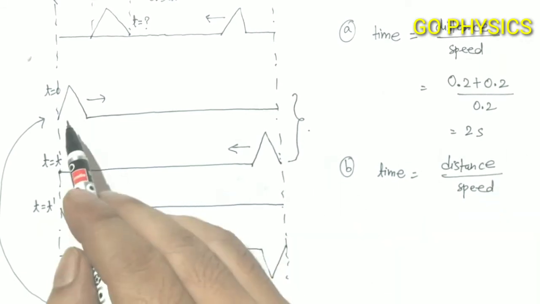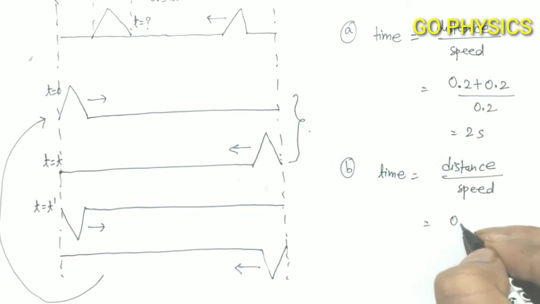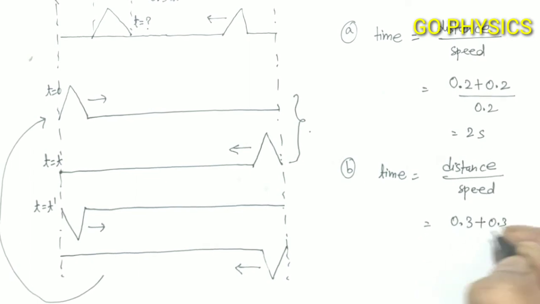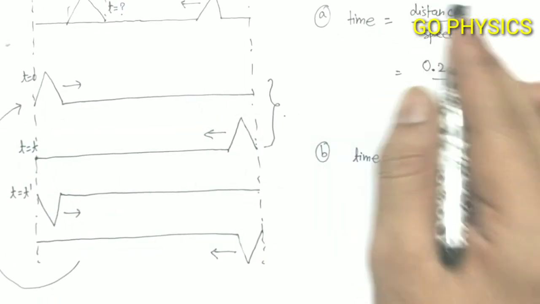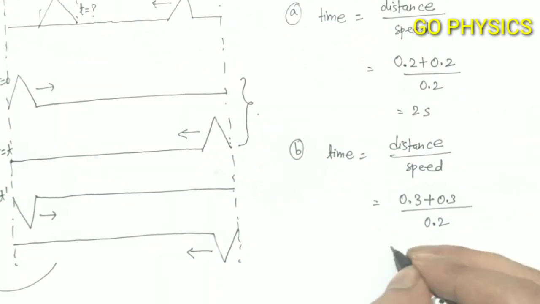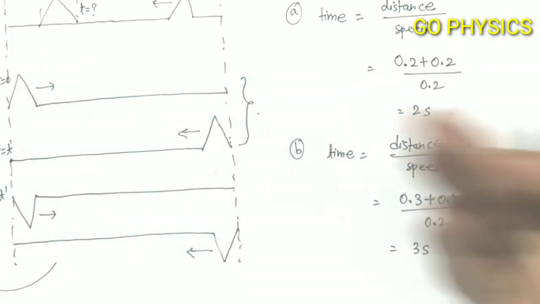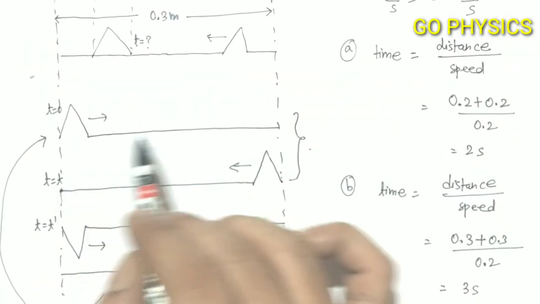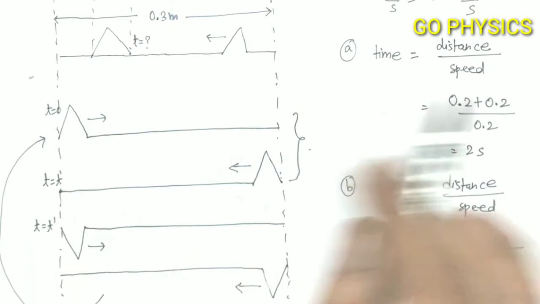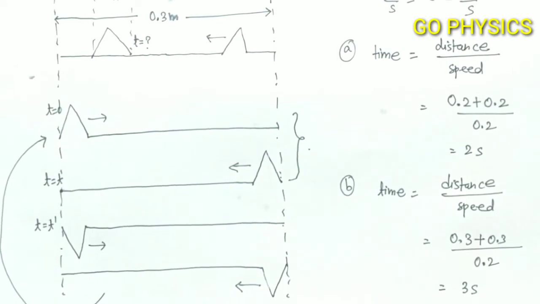Now what is the distance covered by the wave pulse? This distance is 0.3 plus 0.3, divided by the speed of the wave pulse, which is equal to 0.2. If we simplify this, it will come out 3 seconds. So after every 3 seconds, the shape of the wave pulse will get changed. It will get inverted down or it will get inverted up.